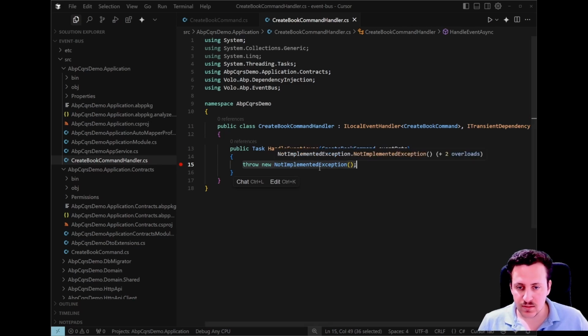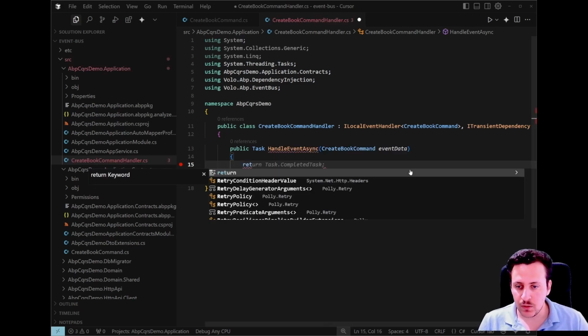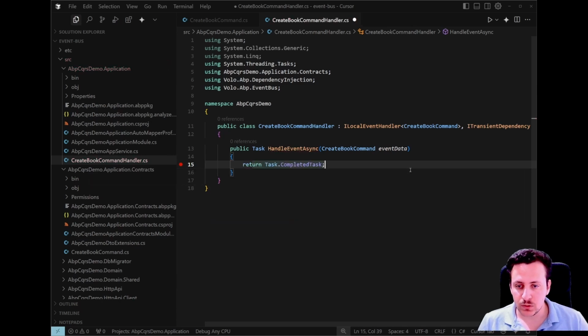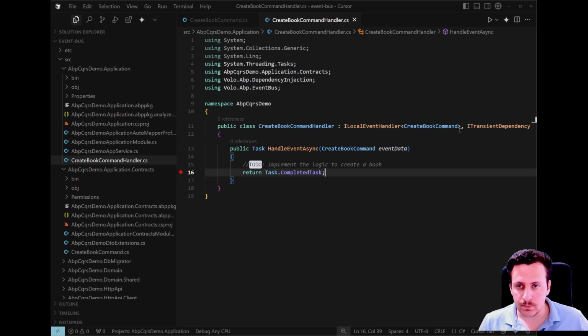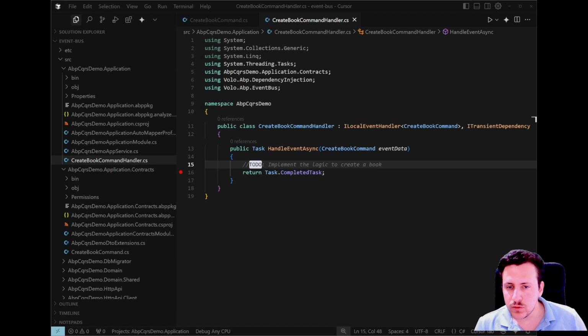So let's just return the task as completed. We don't need to apply any logic, but normally you need to implement your logic to create a book in here. And at that point, we created our command and the related command handler, but we noticed that we are